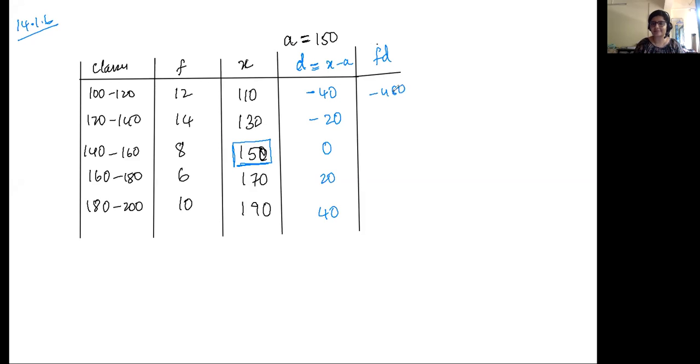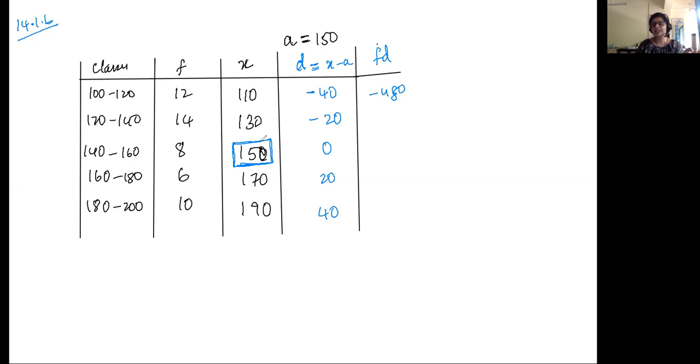A student asks how to get this A. So d is x minus A. The first step is you need to assume that the mean is going to be somewhere in the center, but you don't know the exact value. So you assume the central value of all your class marks. We are assuming the mean to be 150.